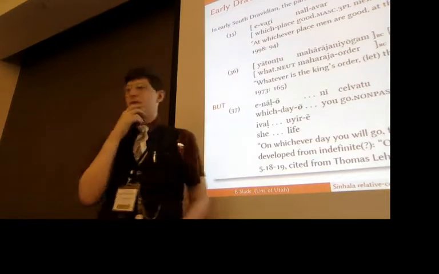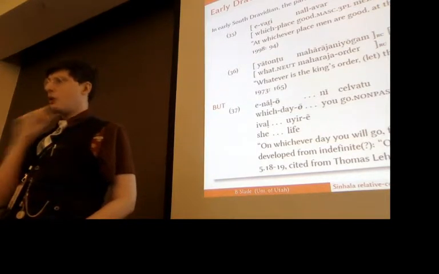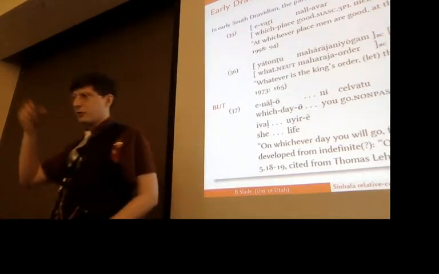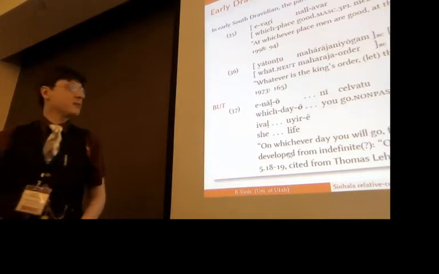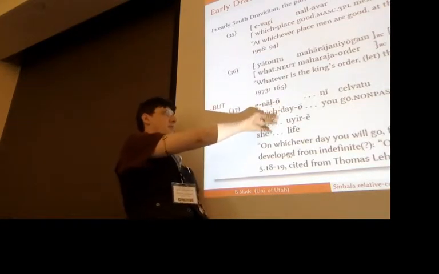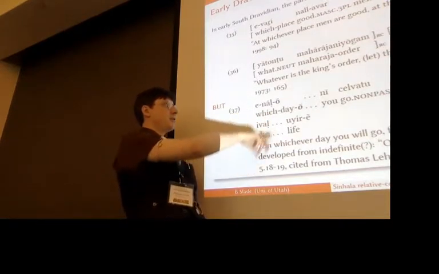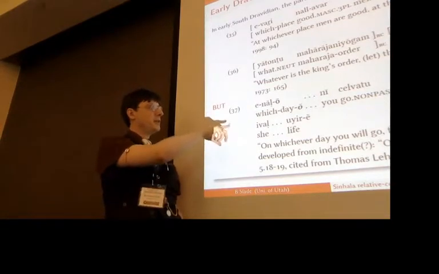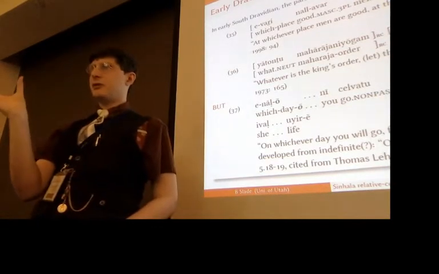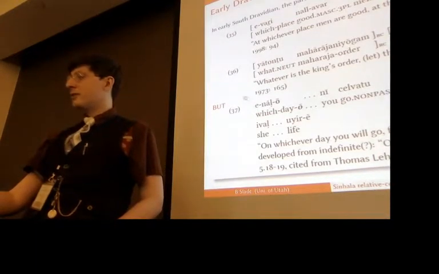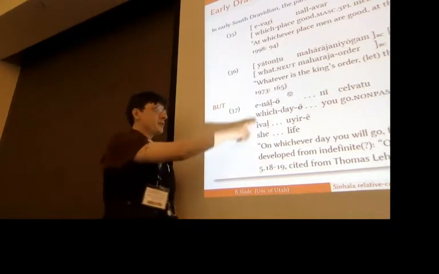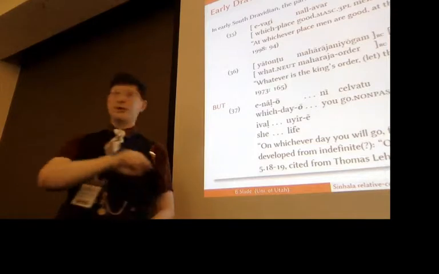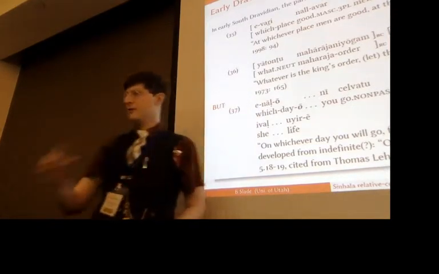But when we look at early Dravidian, we also don't find this occurring always. I mean, we find plenty of examples from Old Dravidian where we don't get any particle, so we just have a relative structure. One of the early examples which I have where we do get one of these kappa particles, you notice it doesn't actually sit at the end of the clause. It in fact sits on a word, because in Dravidian there's not a separate relative series, so they're identical to interrogative pronouns. So the other possibility is that this isn't really a relative-correlative, that instead of 'whichever', this actually just means 'some', right? So rather than 'on whichever day you will go', this is 'on some day you would go', and then just referring back to that.